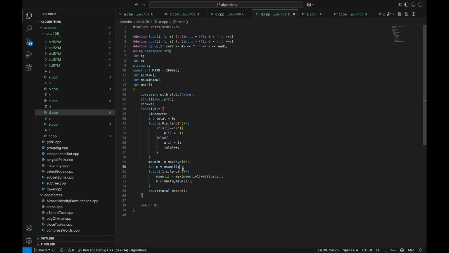And m just keeps track of our answer, which, as I just mentioned, would be the maximum of all the values in m sum from 0 to s dot length. And this is just the dp transition that I mentioned previously. And this part is to calculate the maximum value, and it finds all the maximum sum for each value in the dp.